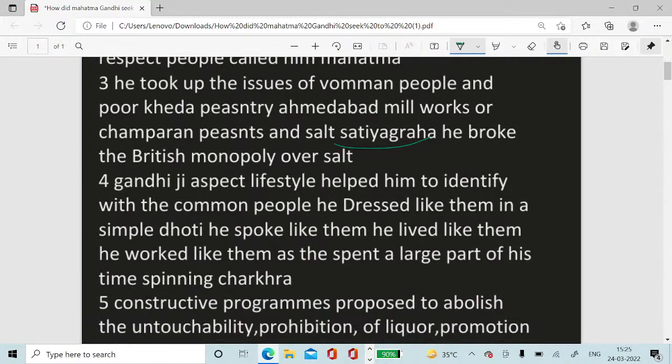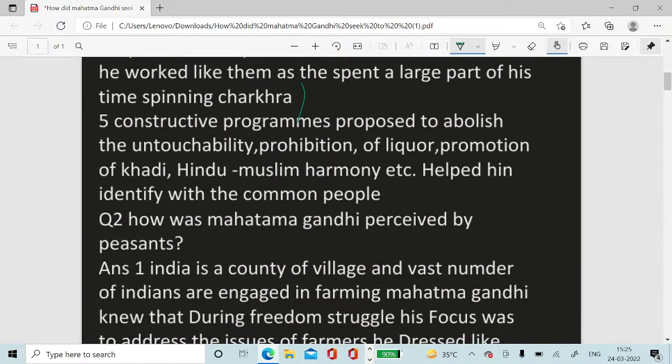Point 4. Gandhiji's lifestyle helped him to identify with the common people. He dressed like them in a simple dhoti. He spoke like them. He lived like them. He walked like them, as they did, and spent a large part of his time spinning the charkha. Fifth point, constructive programs proposed to abolish untouchability, prohibition of liquor, promotion of khadi, Hindu-Muslim harmony, etc., helped in identifying with the common people.